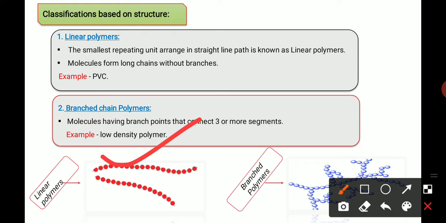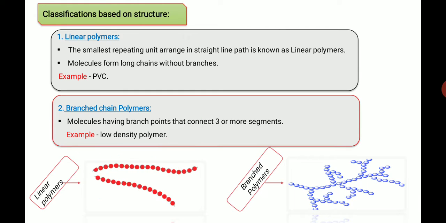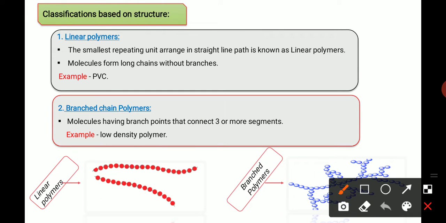When many small monomers are repeatedly arranged in a straight line pathway, that type of polymer is known as a linear polymer. The example is PVC, polyvinyl chloride.